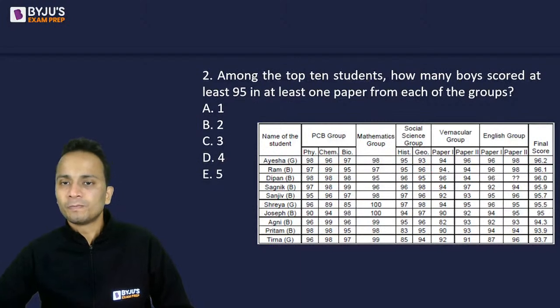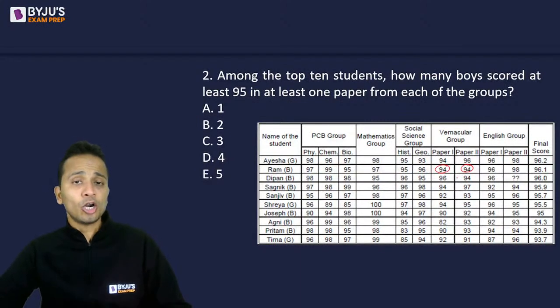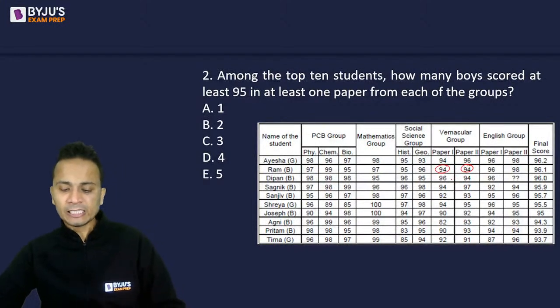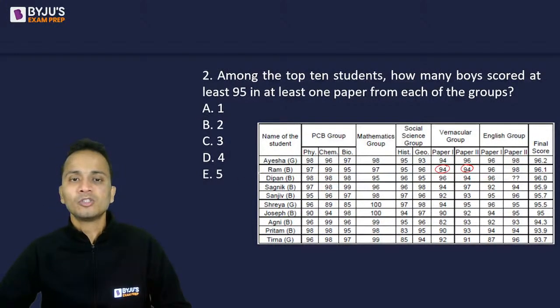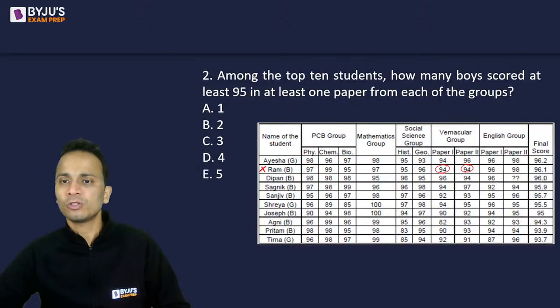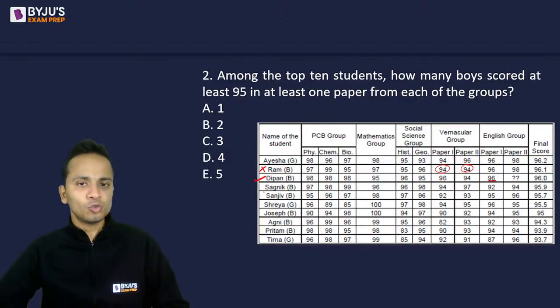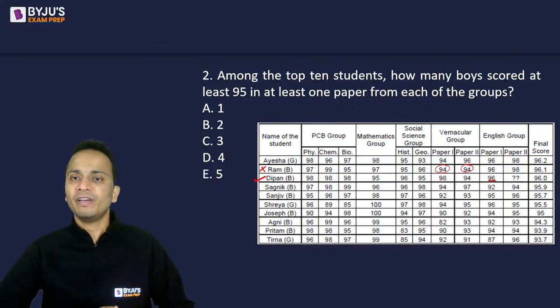In the fourth group, vernacular, 94 and 94, so he has not scored at least 95 in this particular group, so Ram will not be considered. Deepan: 98 in first, 95 in second, 95 and 96 in third, 96 in fourth, and 97 in fifth. So Deepan is one of the students who has scored at least 95 in at least one of the papers of every group.